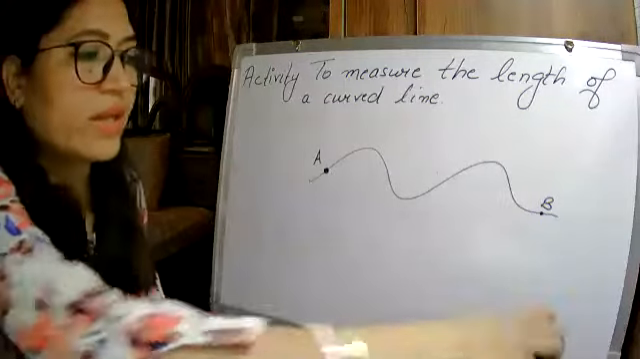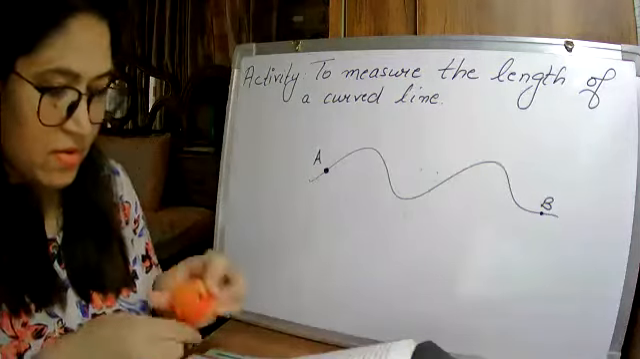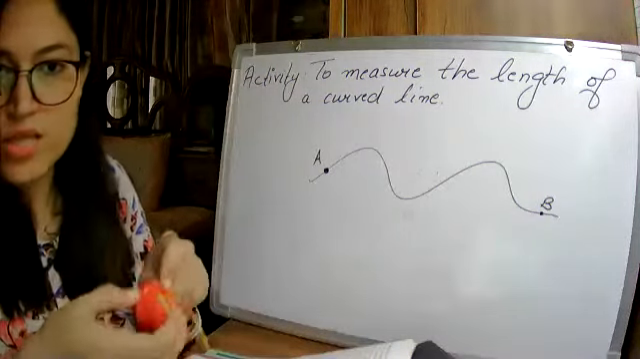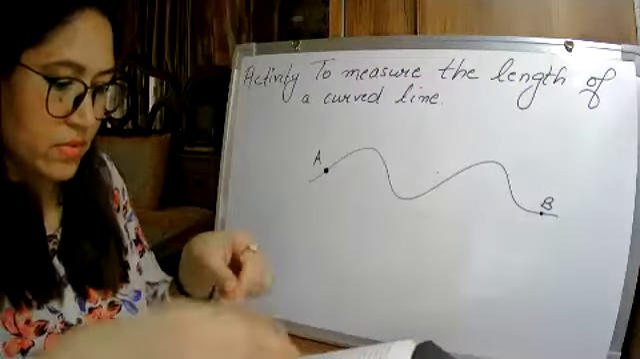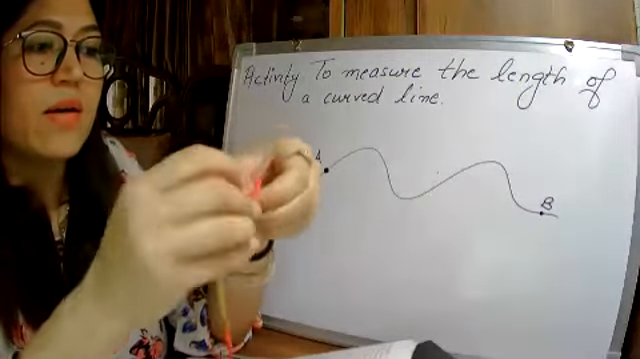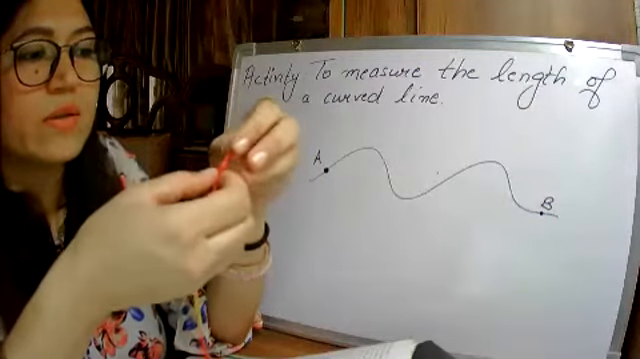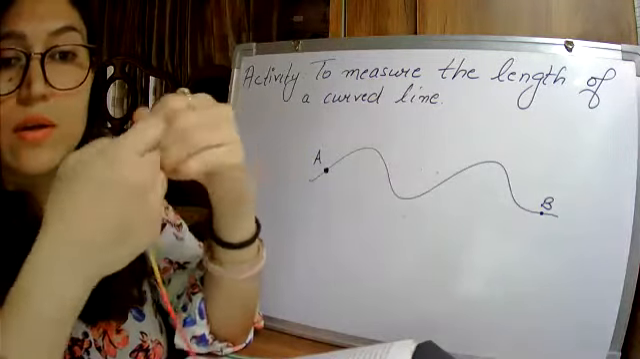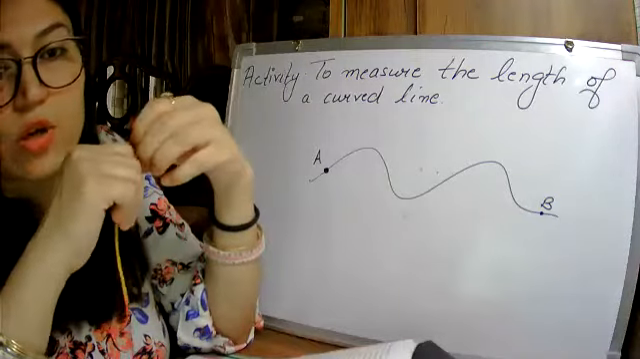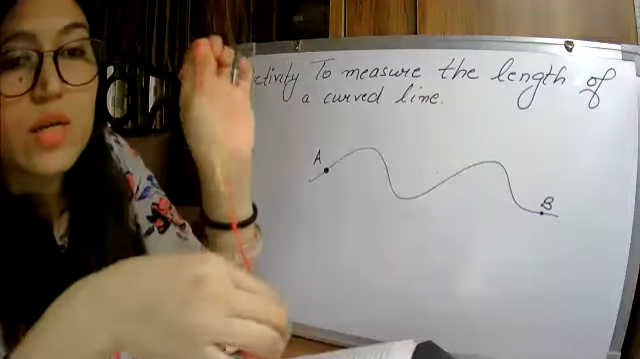I told you when it is zigzag, then we use something. How can we measure it? Okay, yes, Riyan. By thread. Yes. Ma'am, we can measure by thread. We can measure it by thread. Very good. By thread. Yes. So this is a curved line, and I want to measure the length of this curved line now. So I will use a thread.